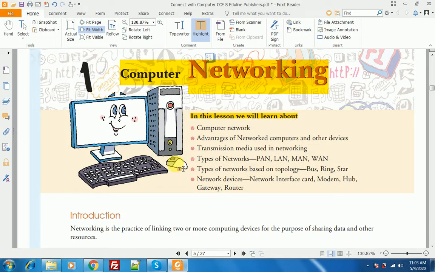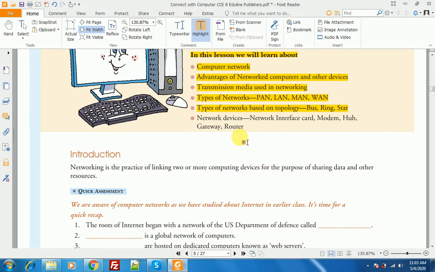Dear students, today we are going to read chapter number one, that is computer networking. In this lesson we will learn about computer network, advantages of network, computers and other devices, transmission media used in networking, types of network like PAN, LAN, MAN and WAN, types of network based on topology: bus, ring and star, and network devices: network interface card, modem and hub, gateway and router.